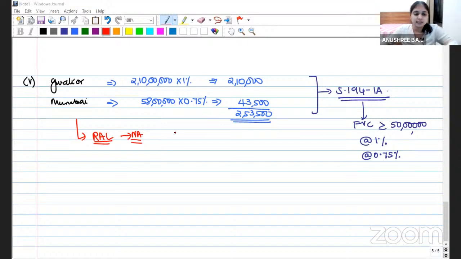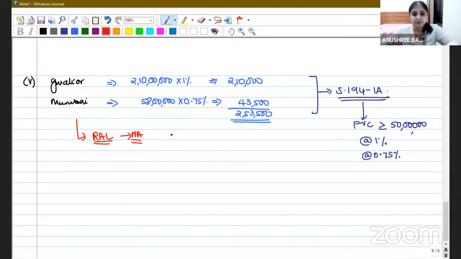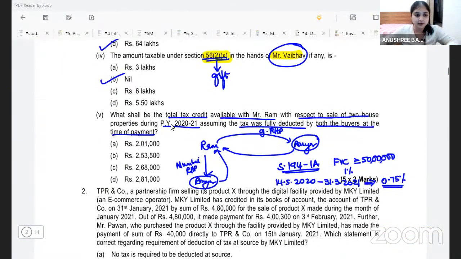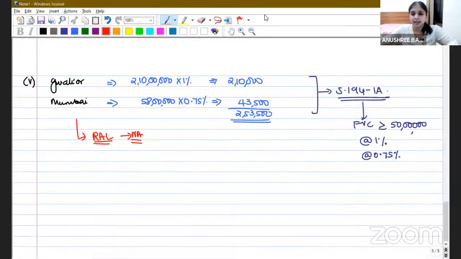All right. So this is it with subdivision 5. Now let us mark our answer, 2,53,500, which will be option B. All right. So again, I'll wait for a minute. In case anybody is still writing, please finish it. After this, we will go to the second MCQ.